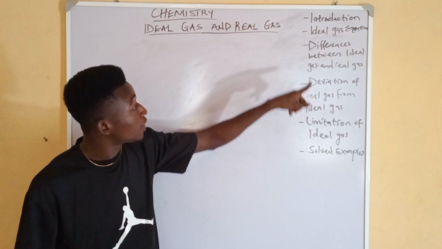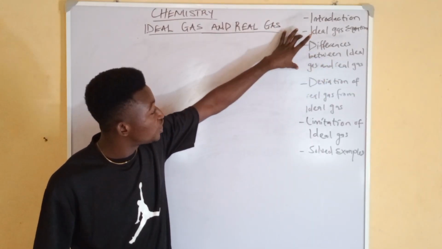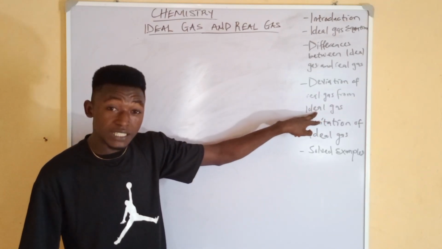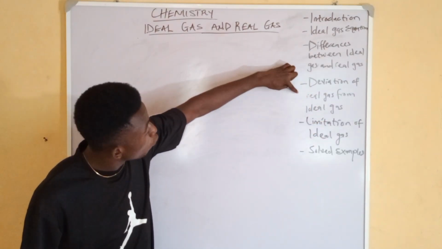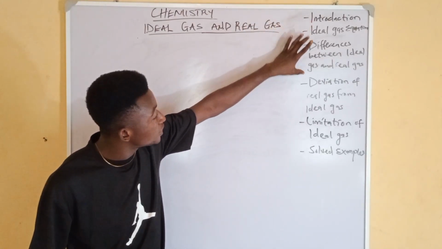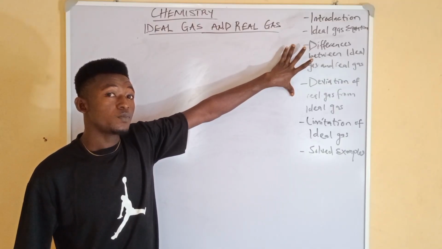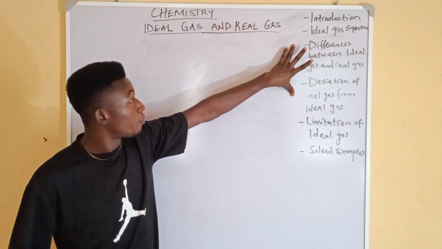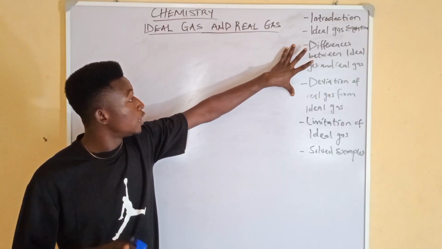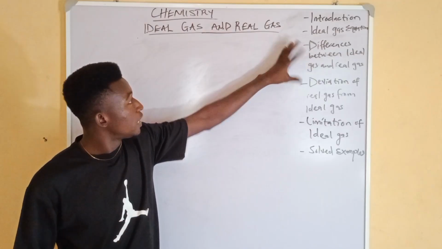So just follow suit, particularly this one usually comes out in JAM questions. So it's very important, so we'll differentiate it. And the same thing with this one, deviation of real gas from ideal gas. In fact, you see this 1, 2, and then the equation. These three, the ideal gas equation, the differences and the deviation, they are the parts that they usually ask questions on. Are we together now? But just relax your mind. Provided you follow me to the end, you are going to enjoy this video, and not just that, you are able to solve real problems as regards this topic.